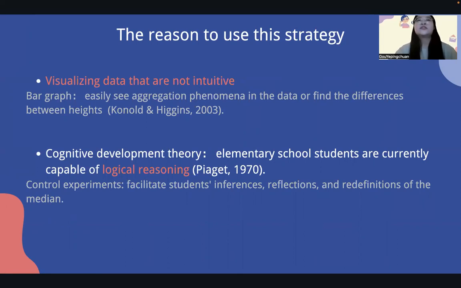According to Piaget's cognitive development theory, elementary school students are currently capable of logical reasoning. Therefore, by using visual control experiment groups we can facilitate students' inference, reflection, and the redefinition of the median. They will understand why the median can be found when the data are arranged in order, and realize that the median is not only the number in the middle of the data, but also the middle level of the state of data. Ultimately, we achieve the goal of reshaping students' complete knowledge of the median.